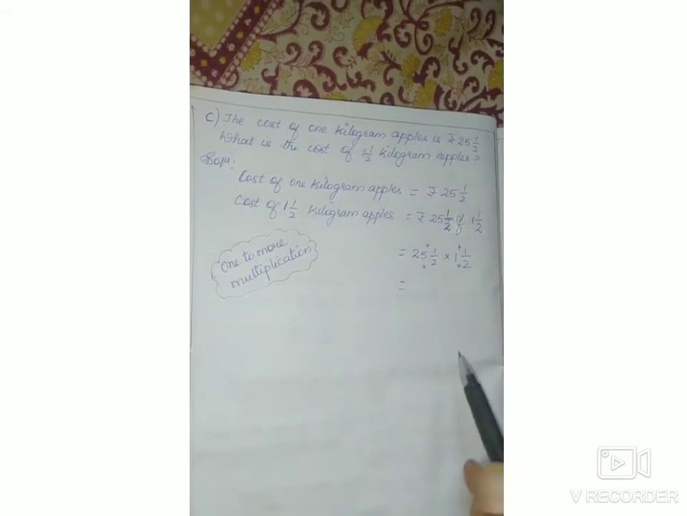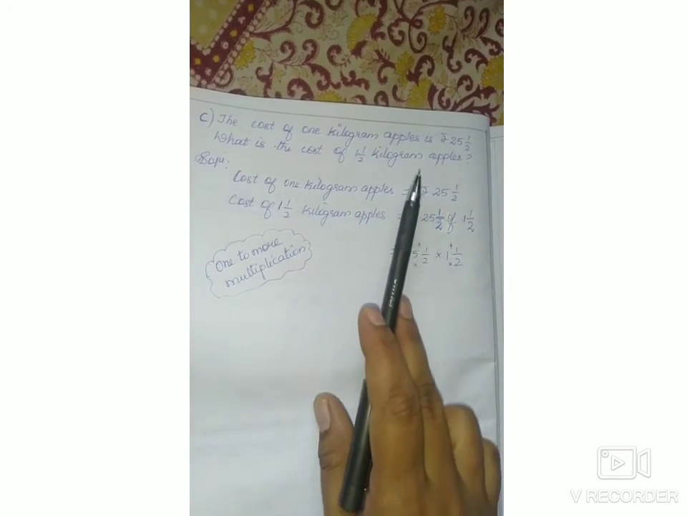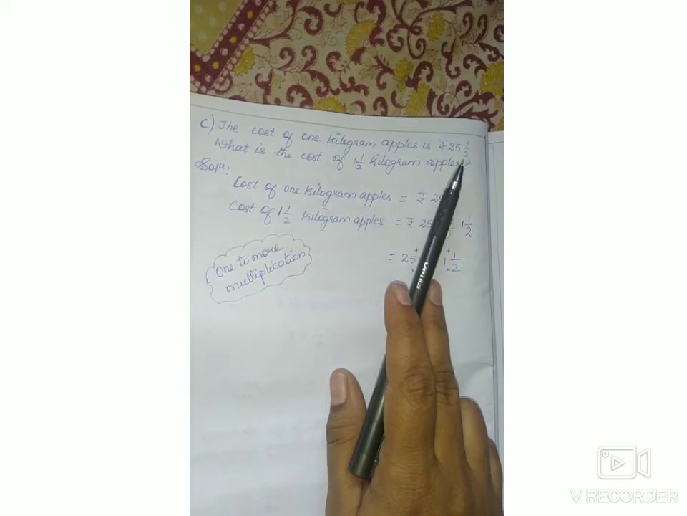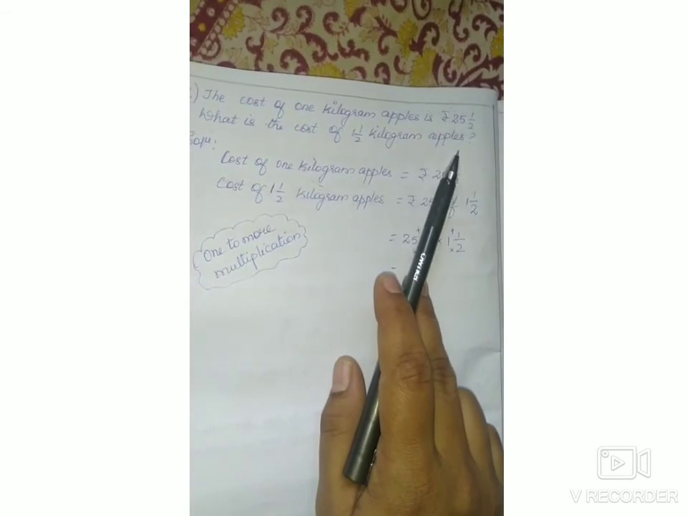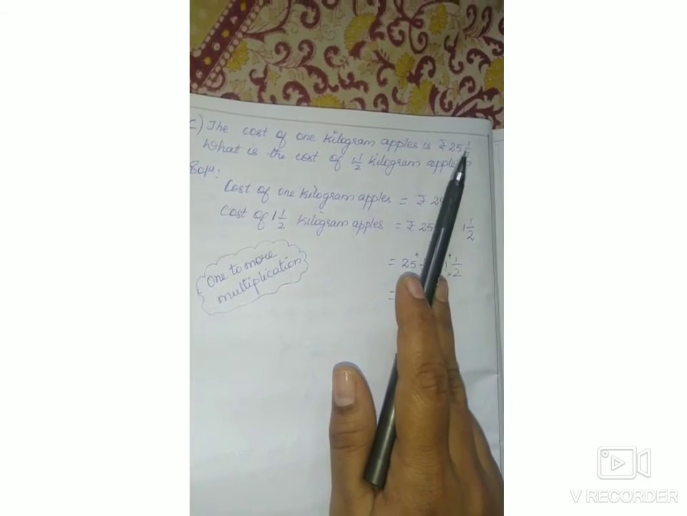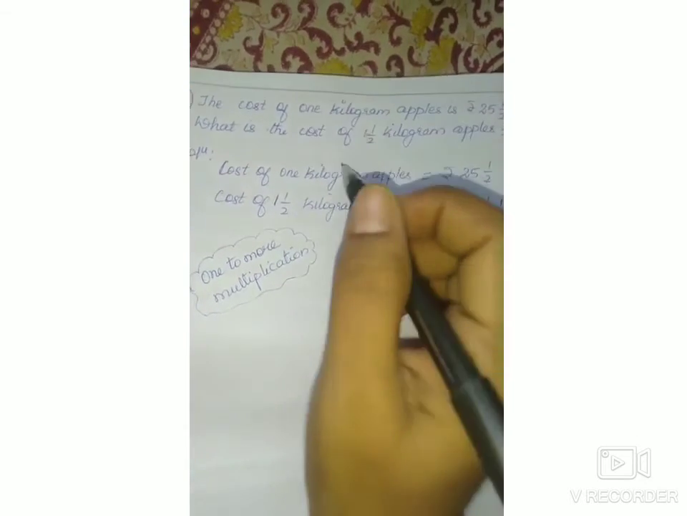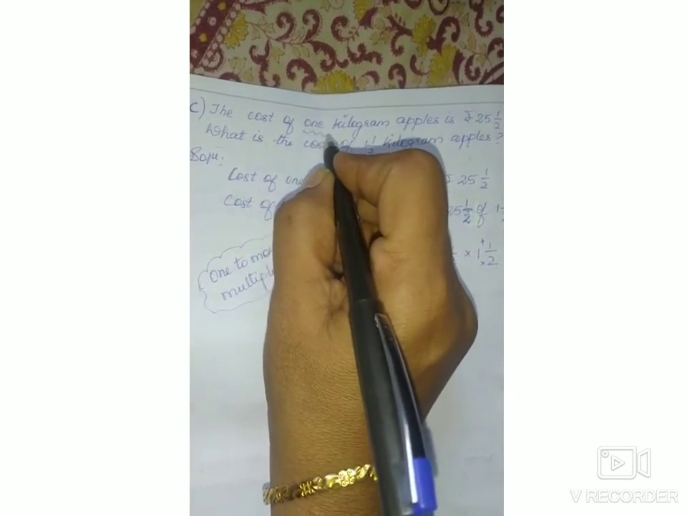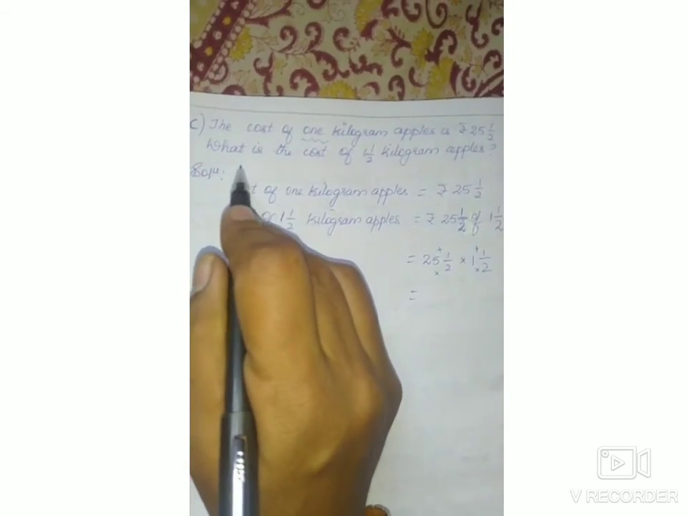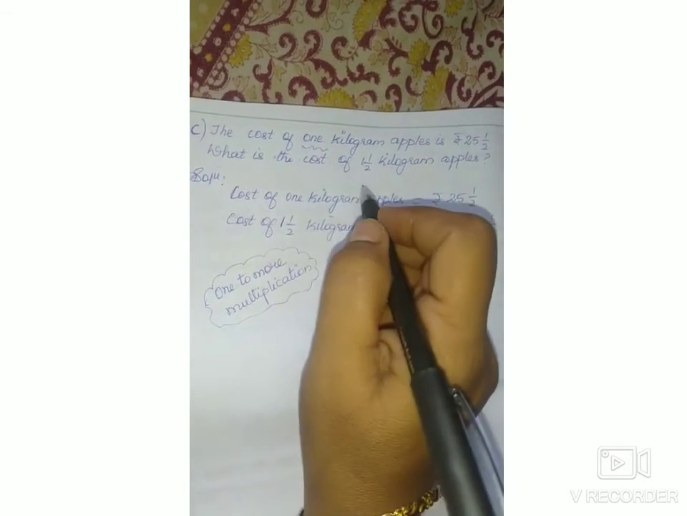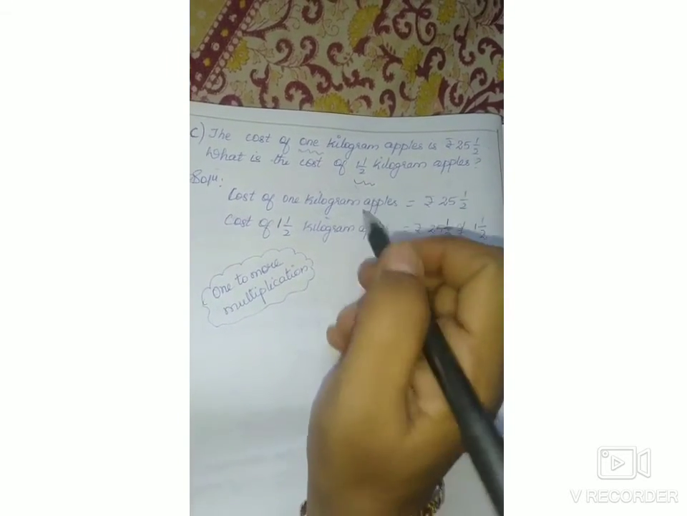Next one, the cost of 1 kilogram of apples is rupees 25 and 1 by 2. How will you read this mixed number? 25 and 1 by 2. So here what is given, children? The cost of 1 kilogram is given and it is asking for the cost of 1.5 kilograms of apples.